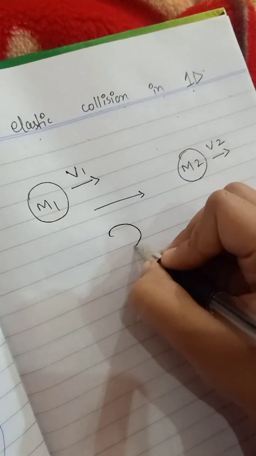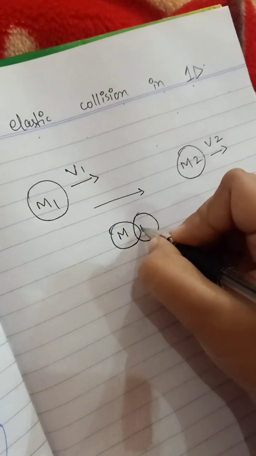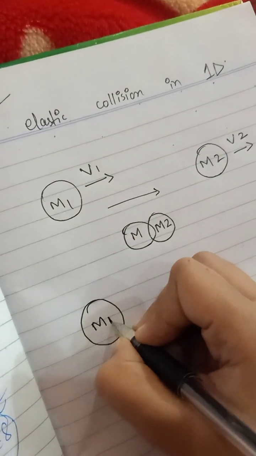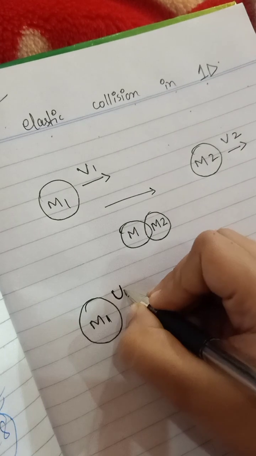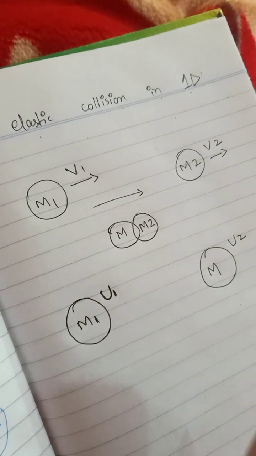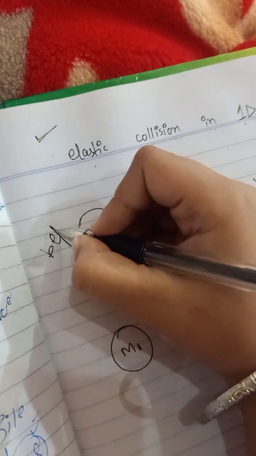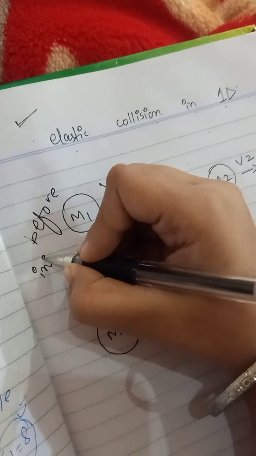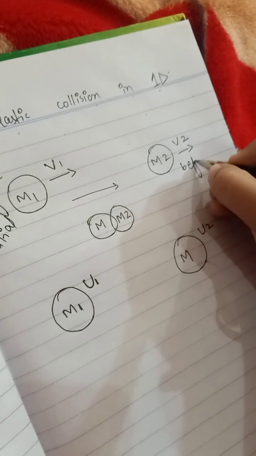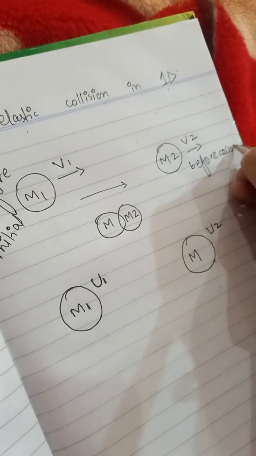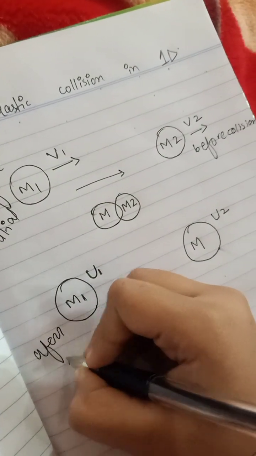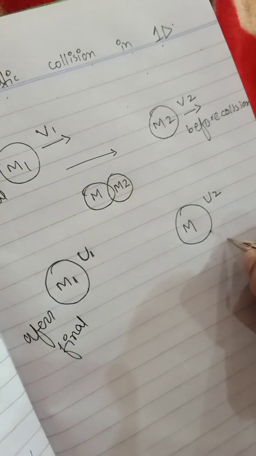When they collide with each other, m1 and m2 become u1 and u2. This is the initial, before-collision state, and this is after the collision, the final velocity.